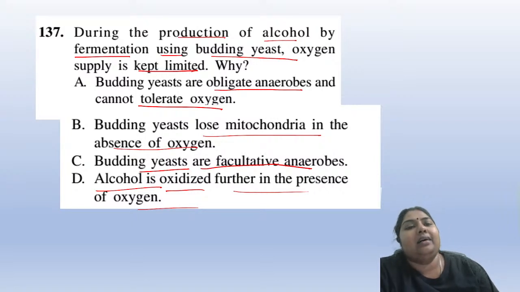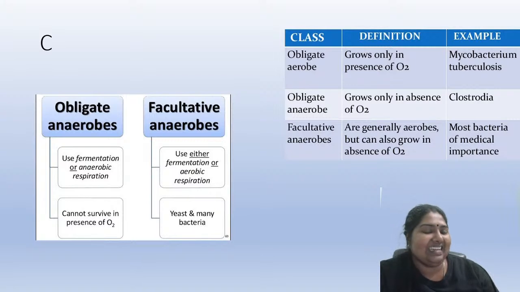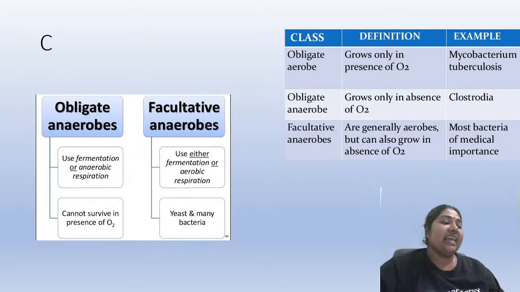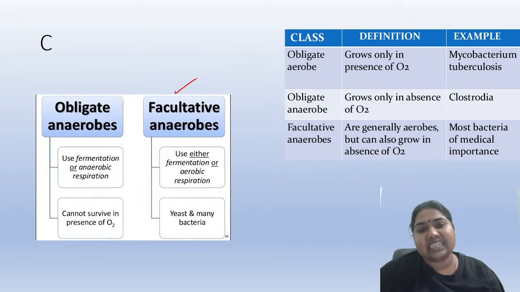Why is your O2 level kept low during alcohol production? What is their nature, are they obligate or facultative? Facultative means you can tolerate a little bit. Obligate means strict. See here, they are facultative anaerobes.